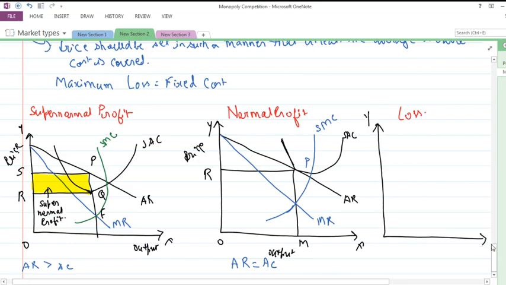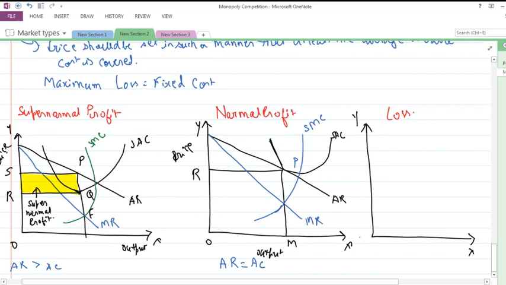So this is y-axis, this is x-axis, this is the point of origin. At this stage what we find is that the price is determined at this level. This is the price which is determined at S, and M is the output.